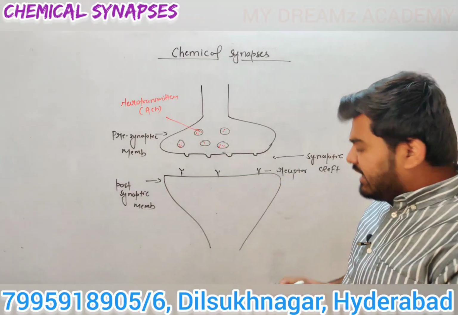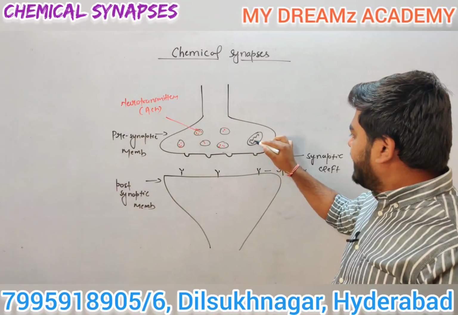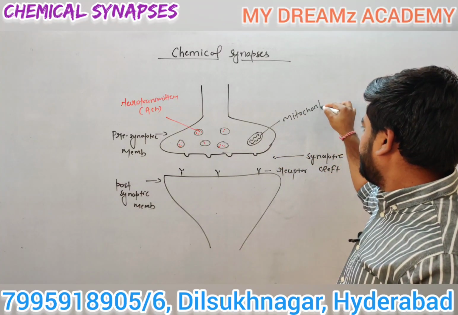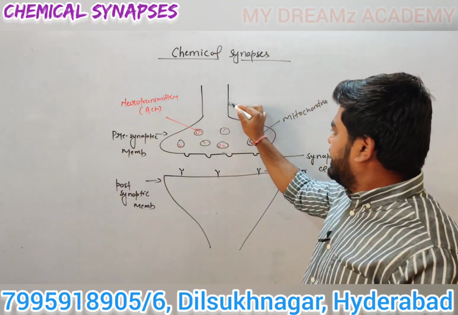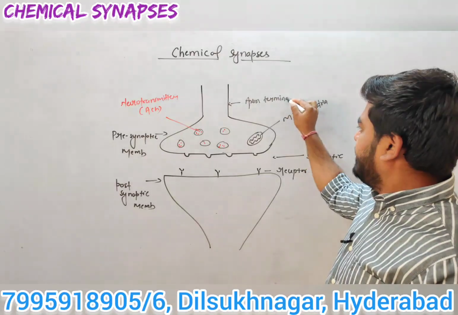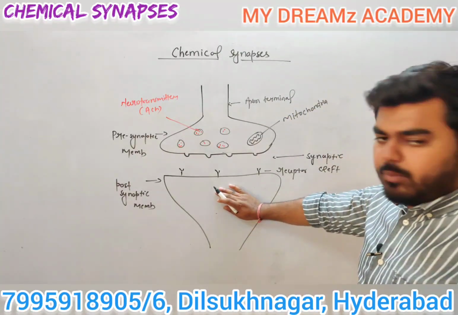The presynaptic membrane also has mitochondria for energy. This is the axon terminal part, and this is the postsynaptic membrane.